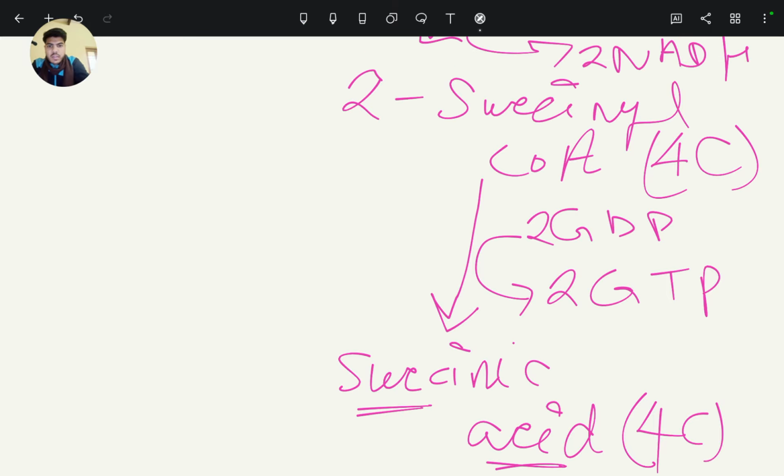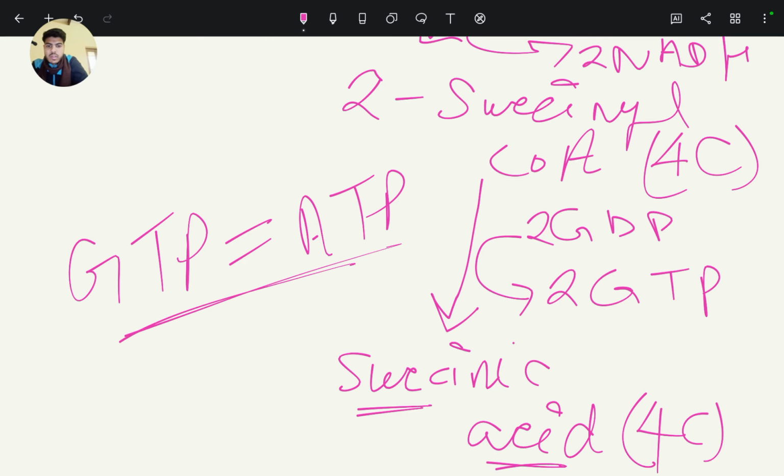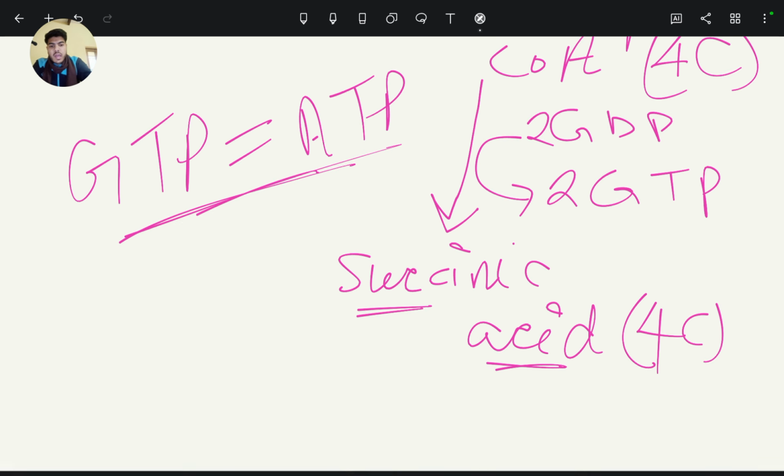So GTP is nothing but the other form of ATP. So GTP equals ATP.